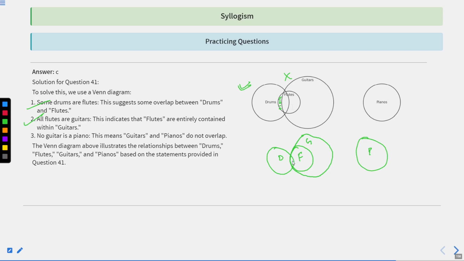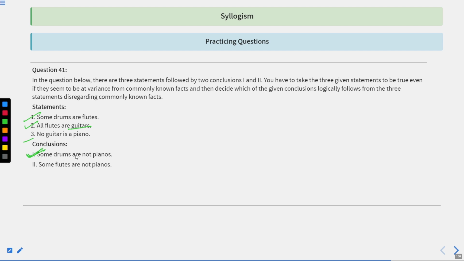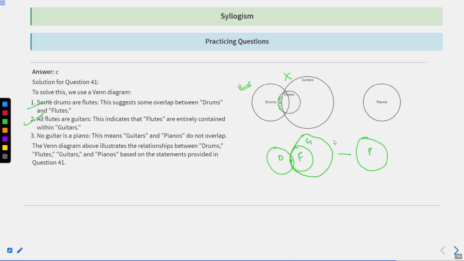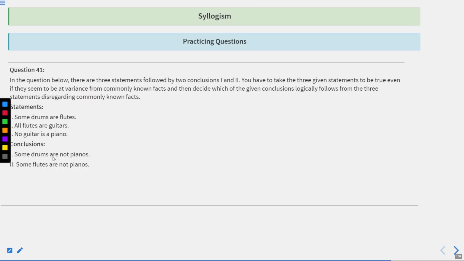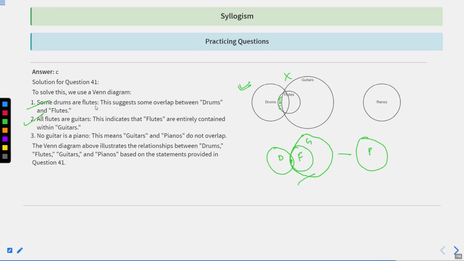Obviously, those drums which are related to flutes and which are contained within guitars, since guitar has no relation with pianos, there are some drums which are flutes and which are inside guitars, which have no relation with piano. That statement means that some drums are not pianos and some flutes are not pianos. Obviously, if all flutes are not pianos, then some flutes are also not pianos. Therefore, this statement is also correct, my dear student. The answer for this particular question will be answer C.